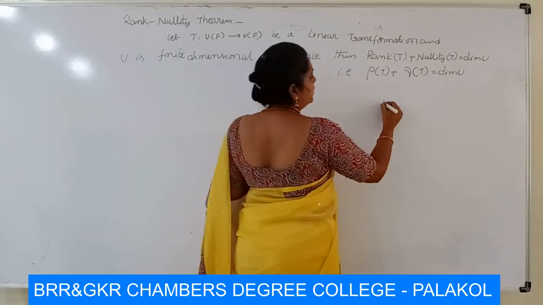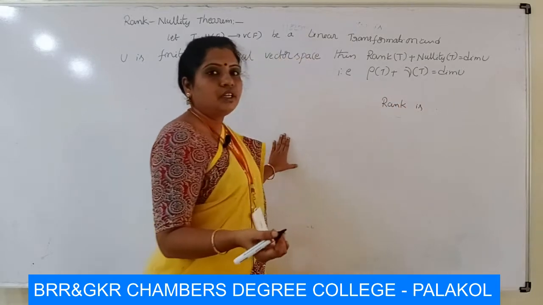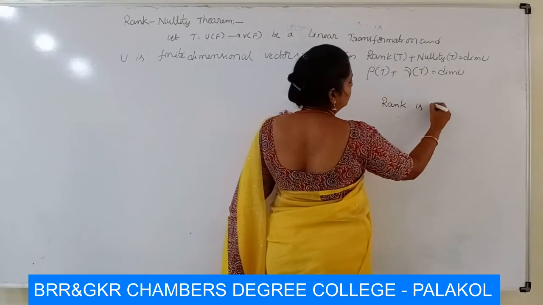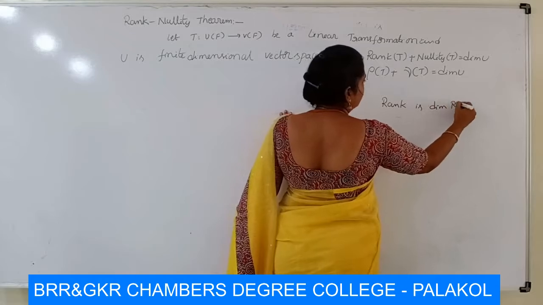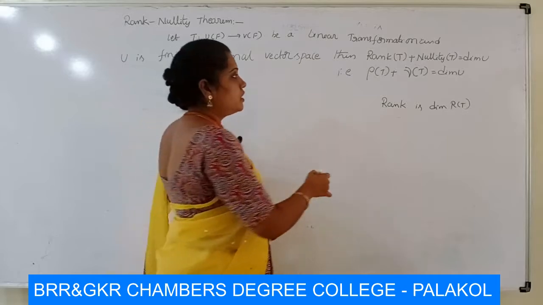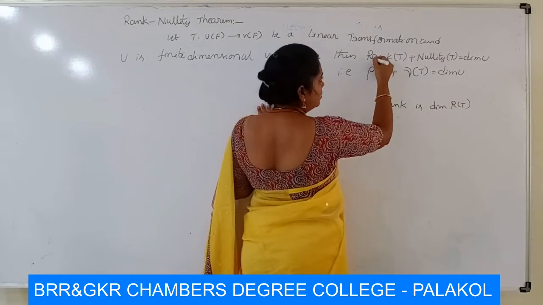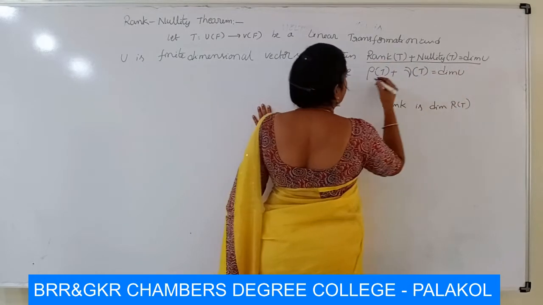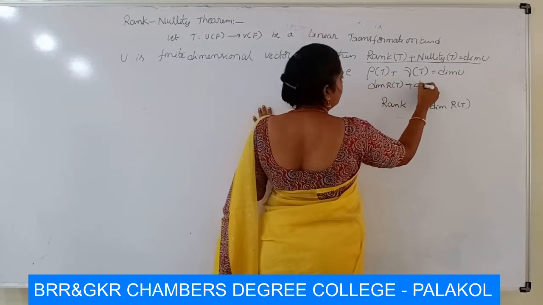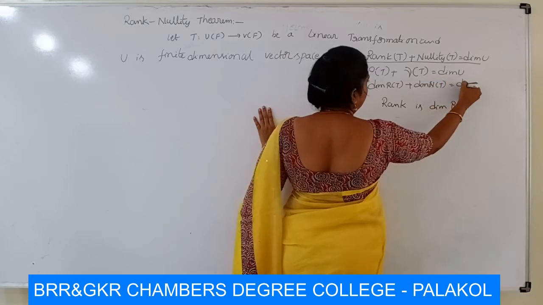And rank is defined as the dimension of R of T, that is, the dimension of the range space is denoted as rank. Now this is also stated as dimension of R of T plus dimension of N of T is equal to dimension U.